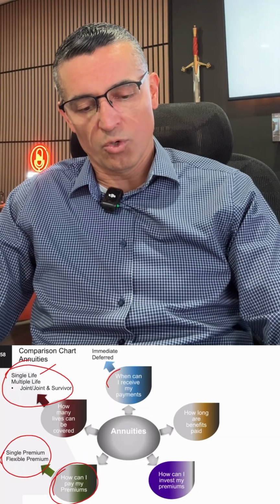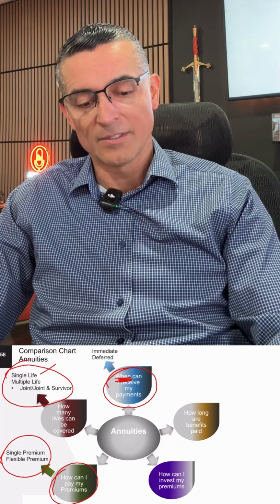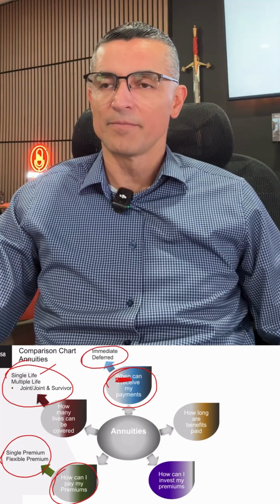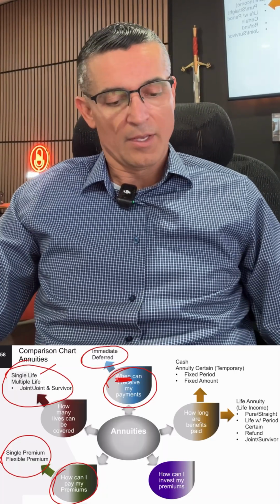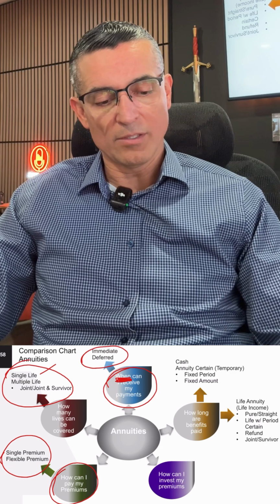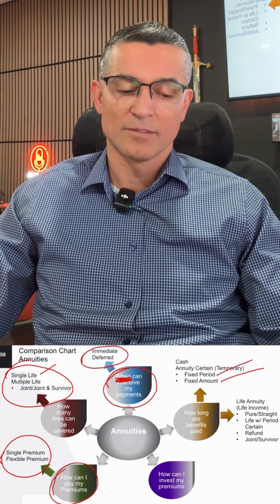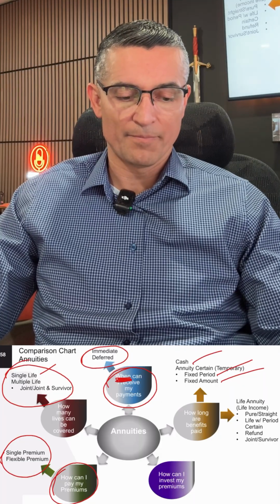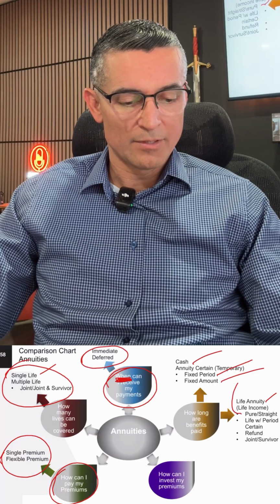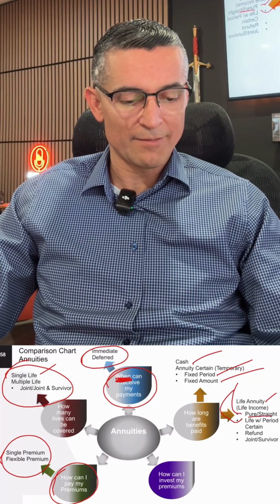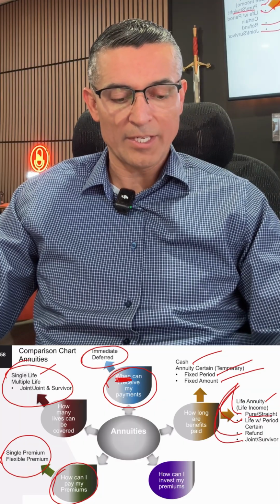Next one. When can I receive my benefits? The when is immediate and deferred annuity. I could receive my benefits within 12 months or after 12 months. And how long are benefits paid? Well, this is more settlement options. Fixed period or fixed amount, right? Or cash out, or life annuity. So it's pure life or straight life, life with period certain, refund life, or joint and survivor. And how can I invest my premiums?